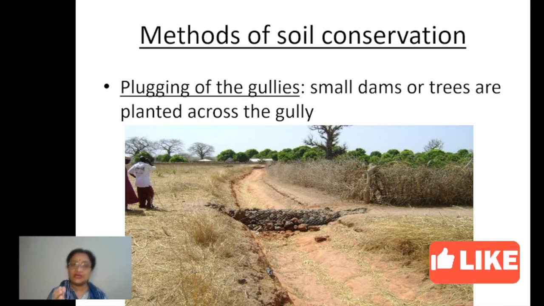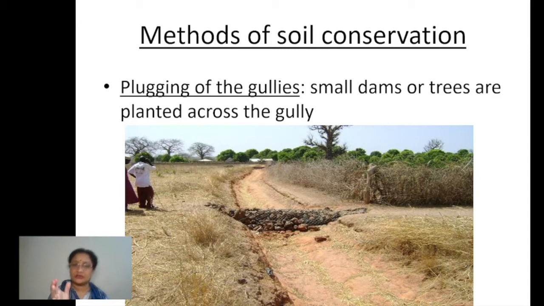So in this way we are making the plugs, which is stopping the flow of water, right? Once the free flow of water is stopped, that will stop the soil erosion also, right? Once the soil erosion is stopped, these gullies will start getting filled up in a natural way, when the soil will not go away anywhere, right?